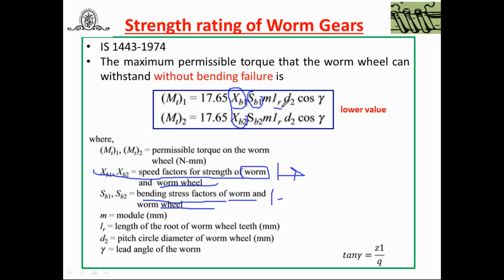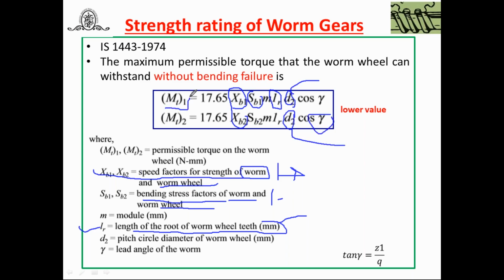Then LR, yesterday we derived this expression, LR, the length of root of worm wheel teeth. Someone asked me where to use this LR. You can use it here. Then D2 is the PCD of the worm wheel. D2 is the PCD of the worm wheel. Gamma is the lead angle.